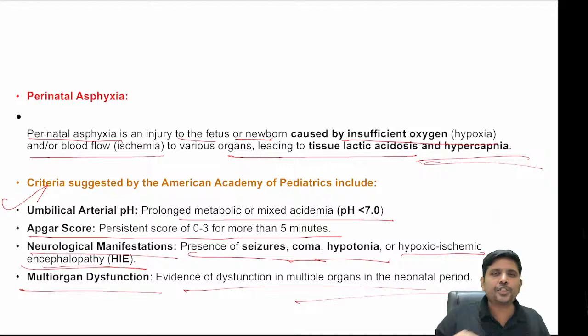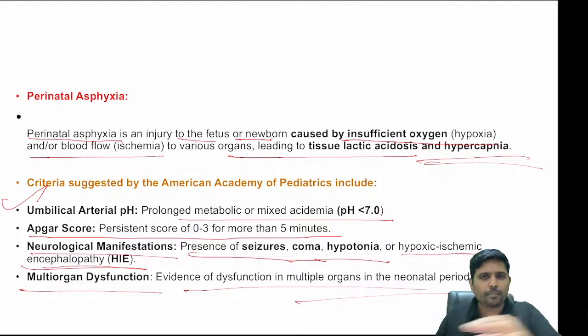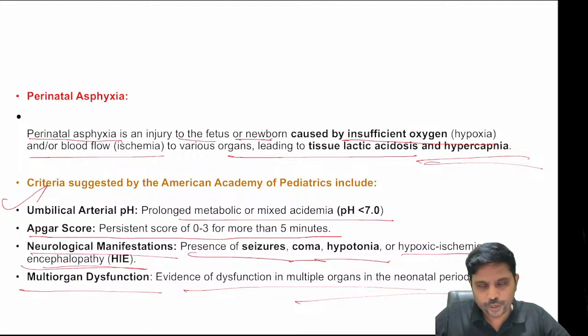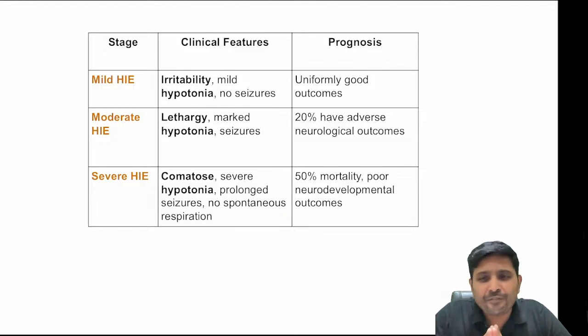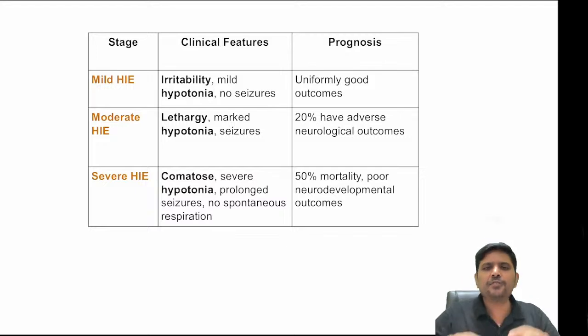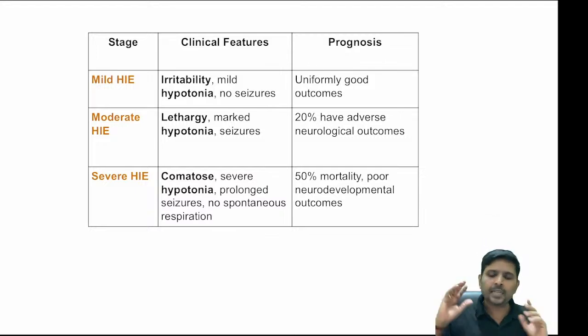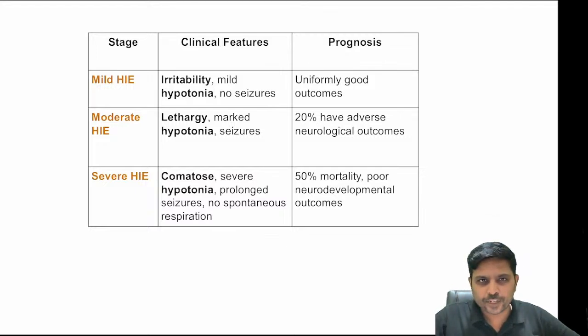Now my kids need to know what is called mild, what is called moderate, what is called severe birth asphyxia. What is that classification I told you? HIE. Whose classification is this? Sarnat and Sarnat classification. So let's go for Sarnat and Sarnat classification. It is not very tough, my dear. It is very easy to remember.